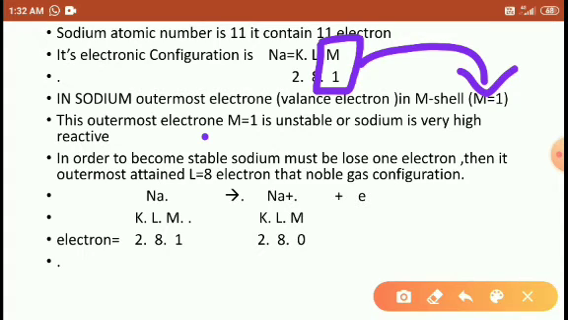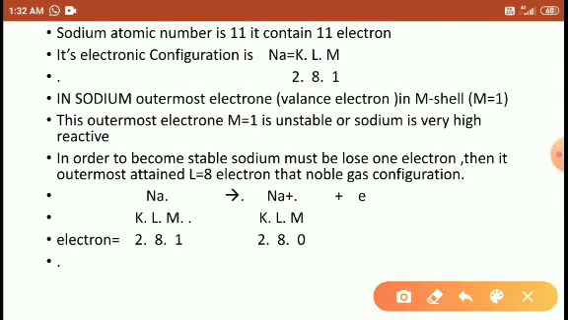It is unstable, or sodium is highly reactive, because of this 1 electron. Here there is no 2 electrons. If it were 2 electrons it would be stable, but here there is only 1. So 1 is unstable here, and it is highly reactive. That's why the sodium wants to reduce its reactivity.